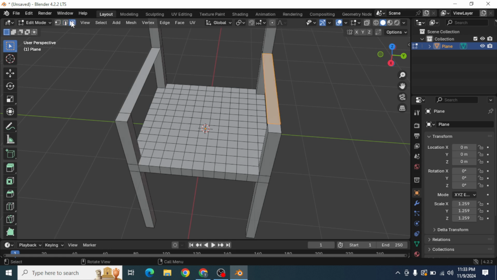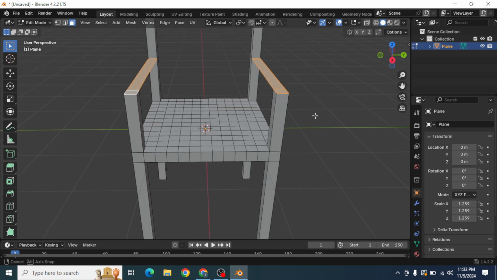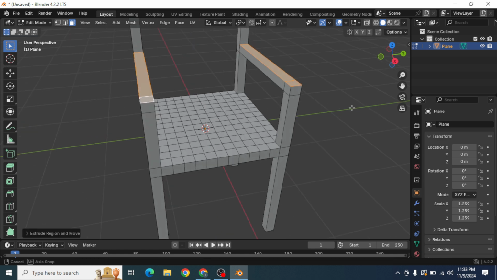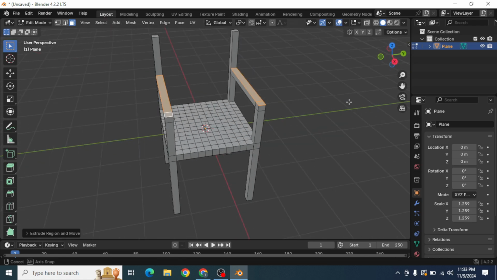Now again enable face selection, select these two faces on both sides, press E to extrude these faces. I think this is enough. Okay, perfect.